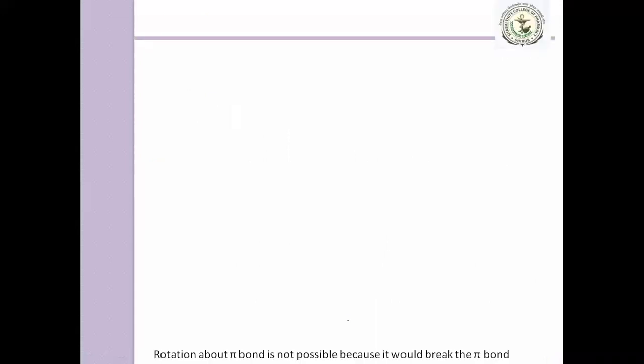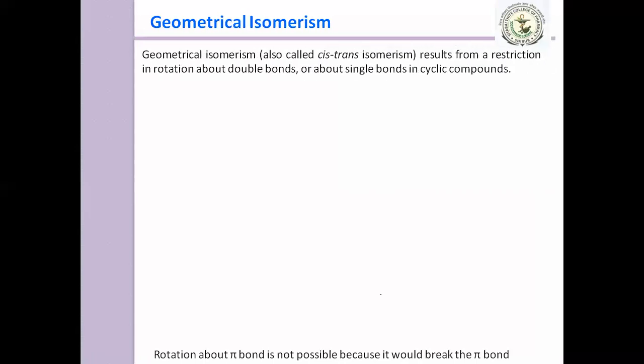Here we first discuss geometrical isomerism. What is geometrical isomerism? It is also known as cis-trans isomerism.